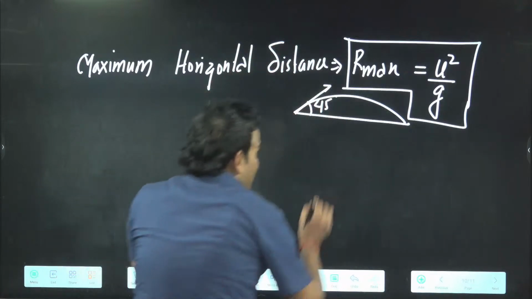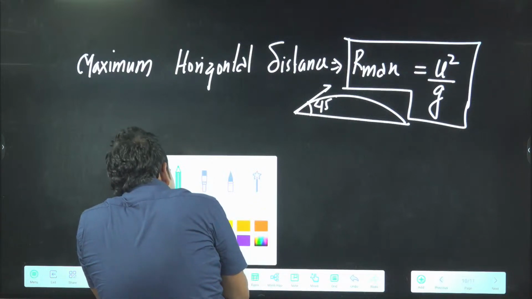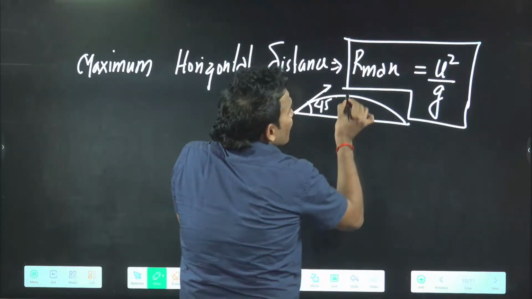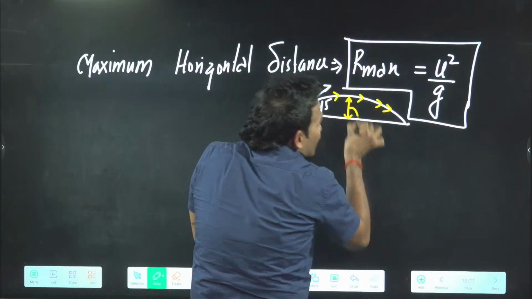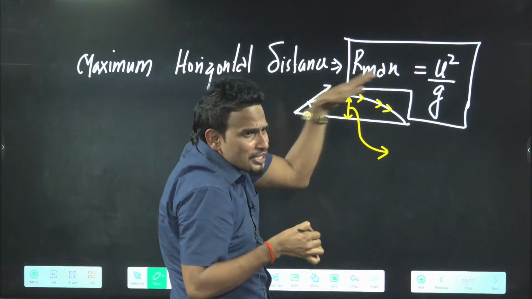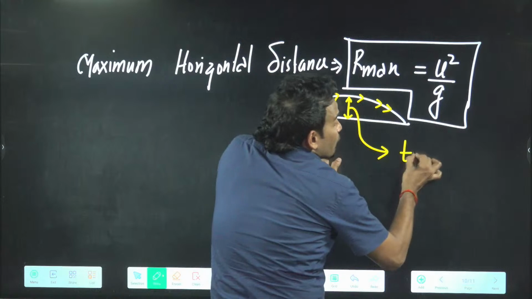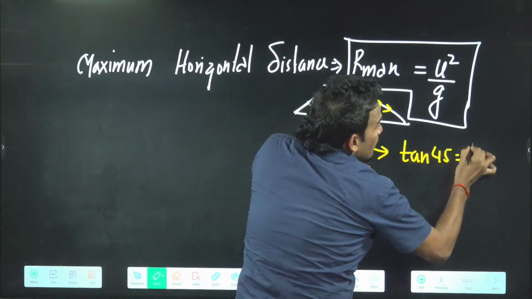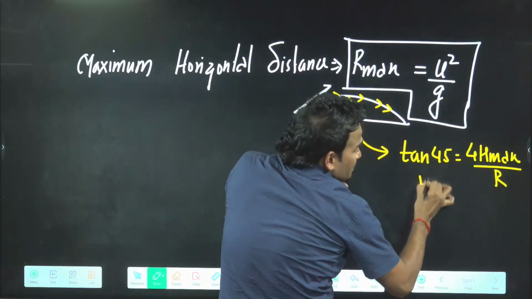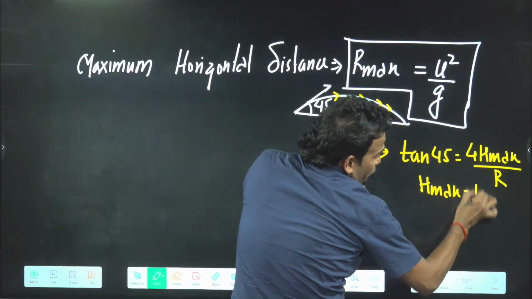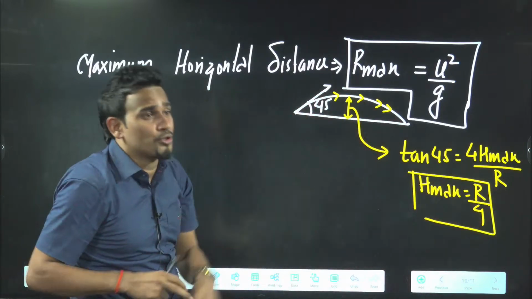Here, on this parabolic path, if anyone asks you to find the maximum height attained by this ball which is thrown for maximum range, then you will use tan 45 equal to 4H max by R. From here you will get H max as R by 4. This H max is R by 4, which I asked you in the previous question.